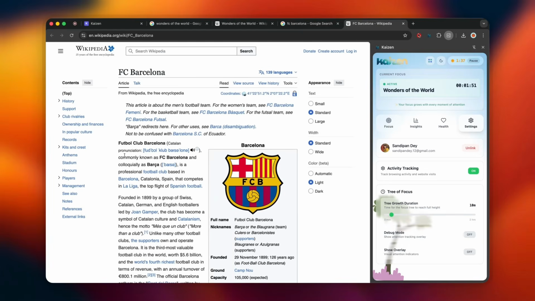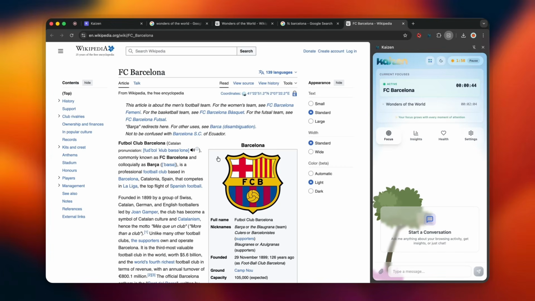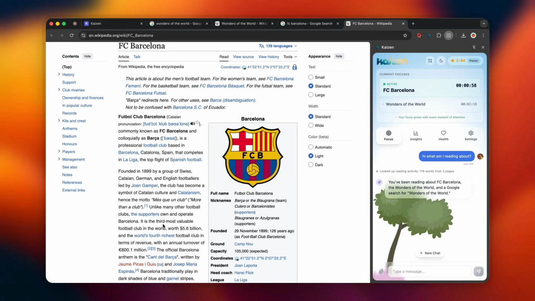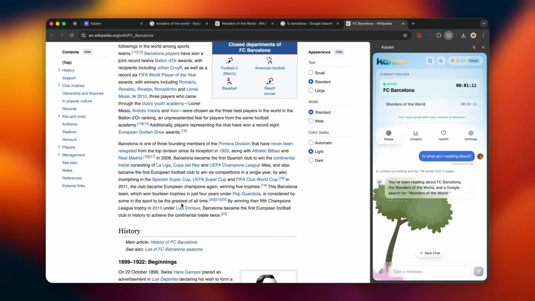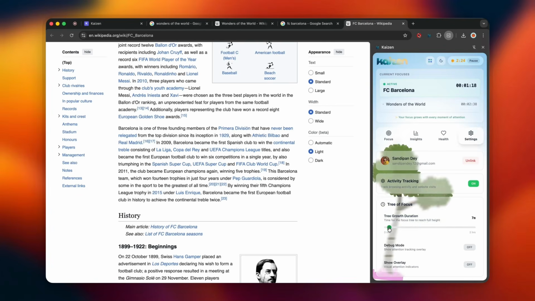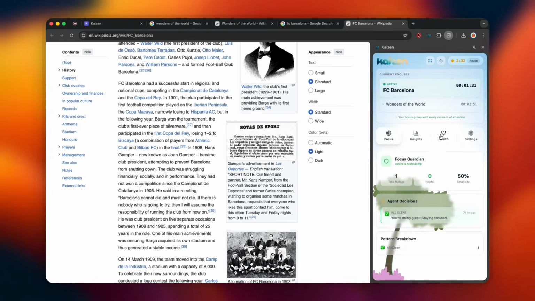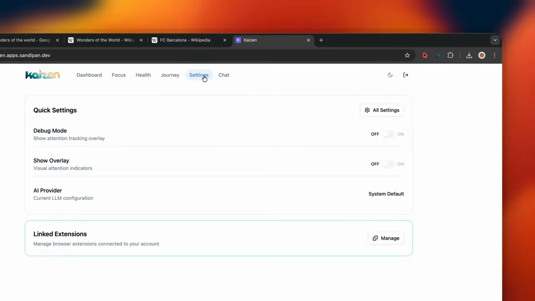No blocking, just awareness. At any point, you can chat with your multi-agentic co-pilot, one that actually understands what you've been doing. Ask it to summarize, rephrase, or reflect. The answers are grounded in your real activity, not generic responses. Back on the dashboard, your reading sessions turn into quick quizzes to reinforce learning.